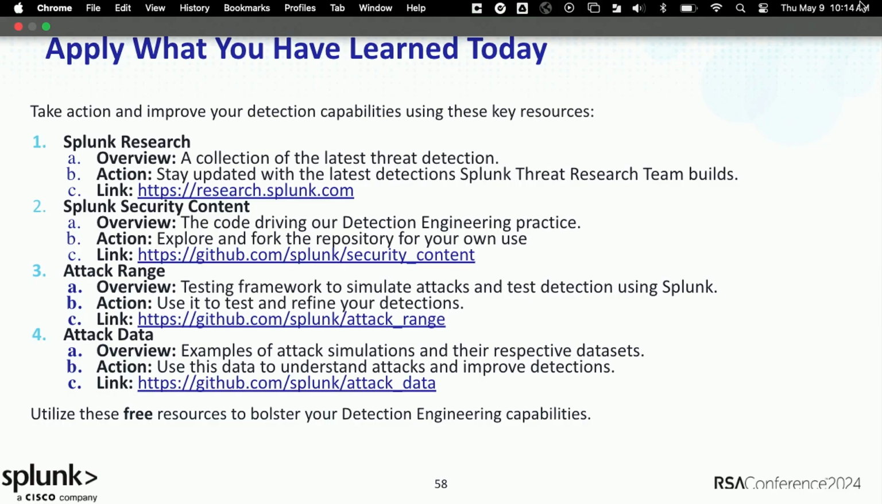This is a wall of text. We just wanted to throw it up there with all the resources. Again, we've built these essentially for ourselves and shared them out as open source projects, with a little bit of what they do, what the action is, and then the link on how you can get them and read more about it. But again, utilize them to your will.